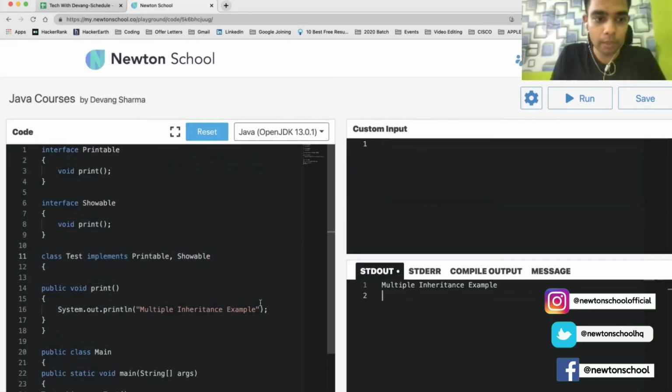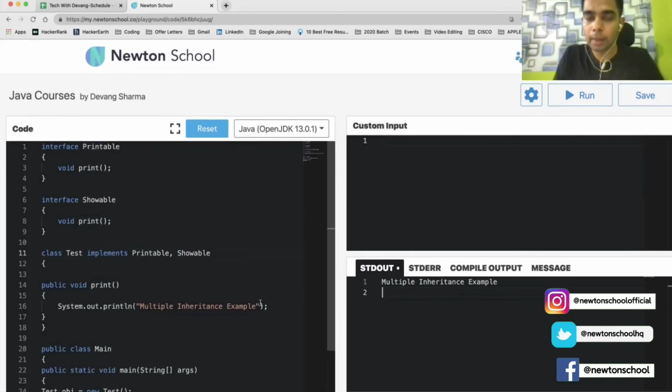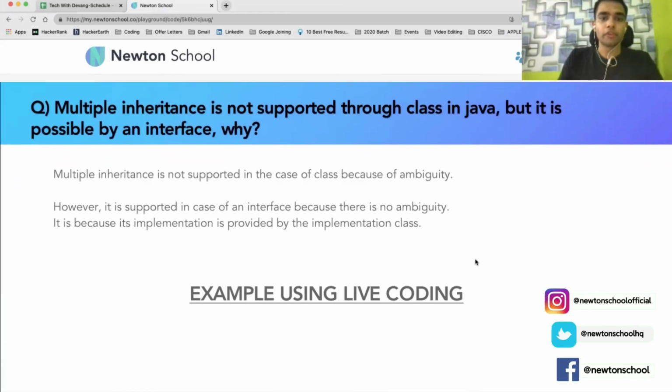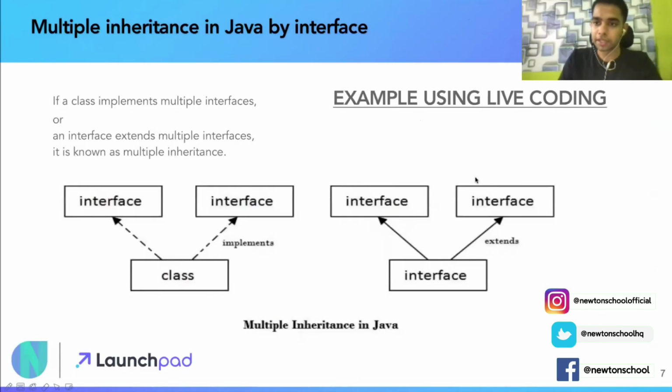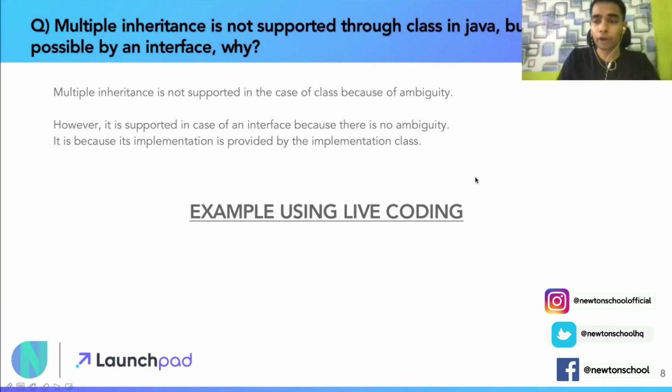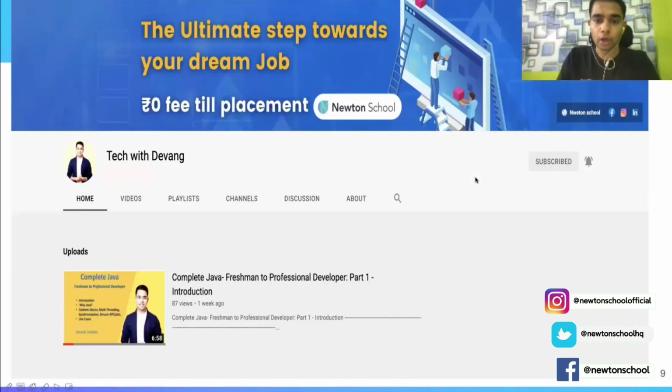So this is the example by which you can see how we can support multiple inheritance in Java using interfaces, which is not possible using classes. We have seen both the examples using coding. We have understood how interfaces work. Then we have answered a very important question: why multiple inheritance is supported using interfaces, but it is not supported using classes.